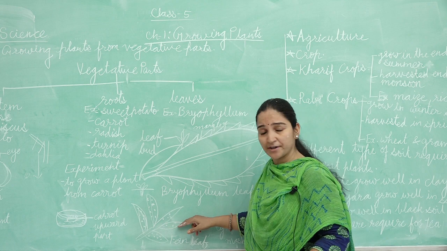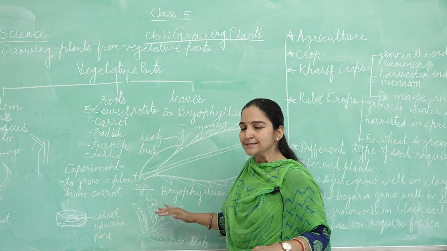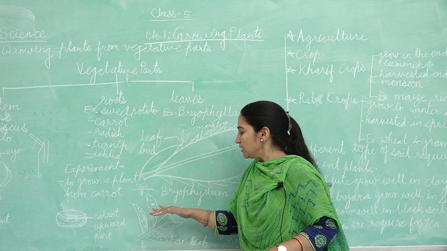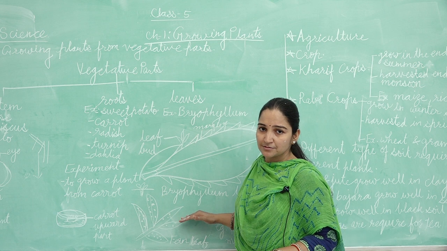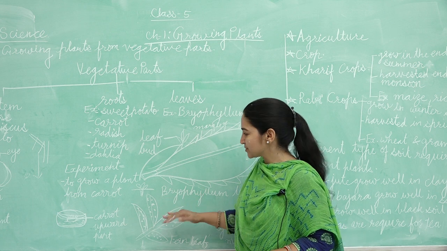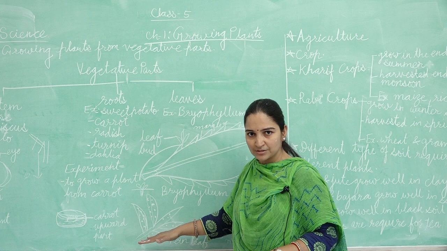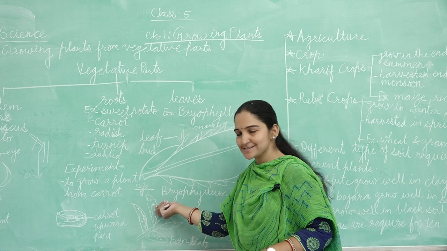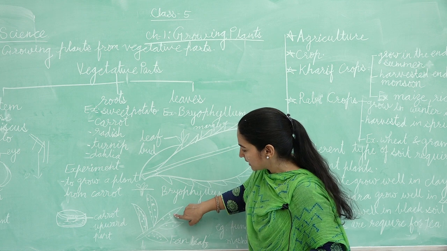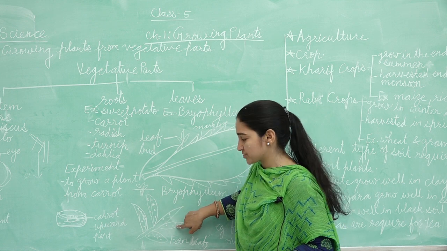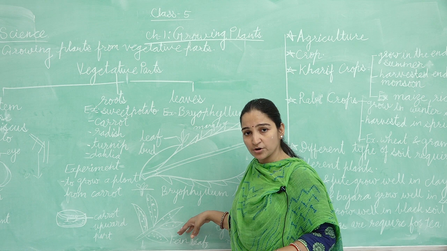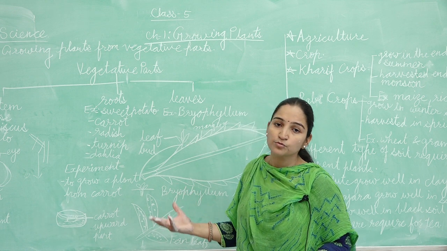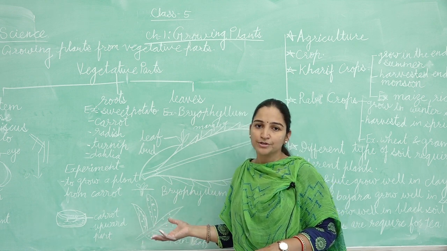It is not usable for the mother plant, so it drops down on the soil. This dot-like structure, as you can see in the diagram, contacts the soil and grows into a new plant.